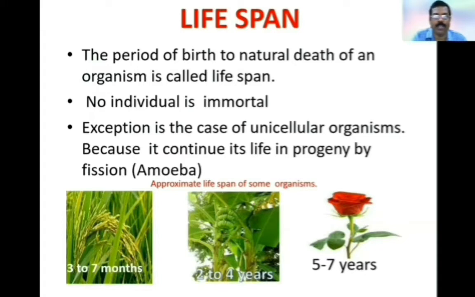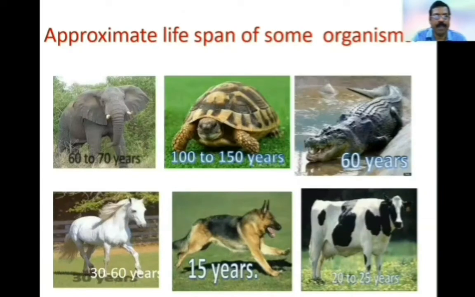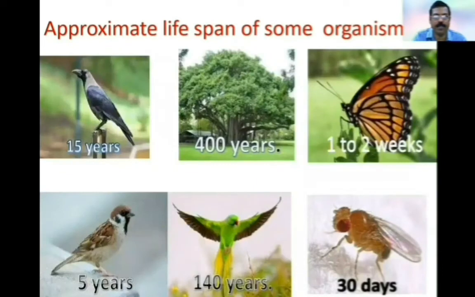Here are some examples of the organisms which show lifespan: rice plant 3 to 7 months, banana 2 to 4 years, rose 5 to 7 years, elephant 60 to 70 years, tortoise 100 to 150 years, crocodile 60 years, horse 30 to 60 years, dog 15 years, cow 20 to 25 years, and banyan tree 400 years, butterfly 1 to 2 weeks, sparrow 5 years, parrot 140 years, housefly 30 days.